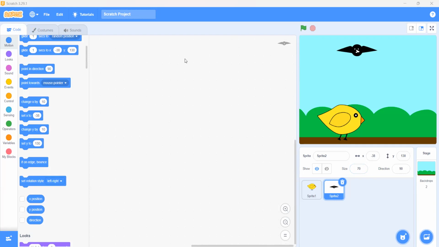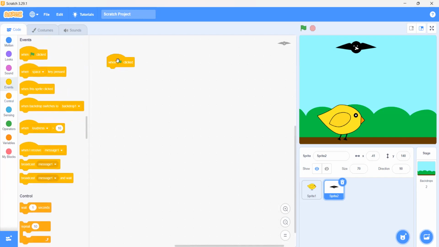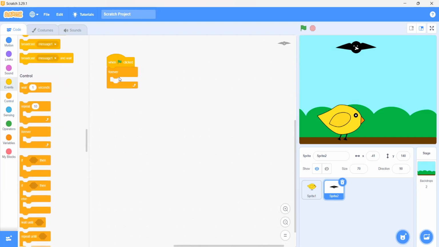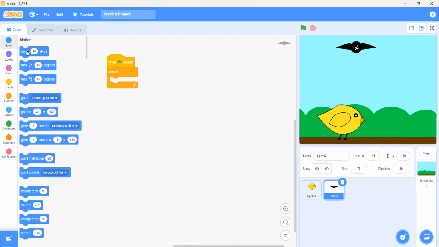Okay, now Mina, I want that when I click on the green flag, this bird should move forever like this. Help me to code it. Can I tell you the whole thing? Yes, just help me to code it. First, go on the events and select the green flag click. Then go on the control and get the forever block. Then go on the motion and get the move 10 steps block.